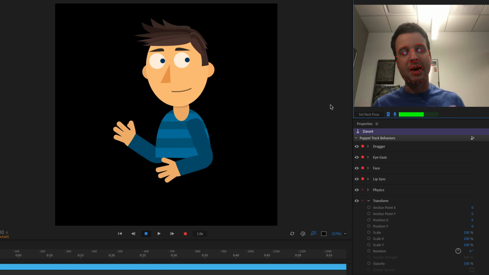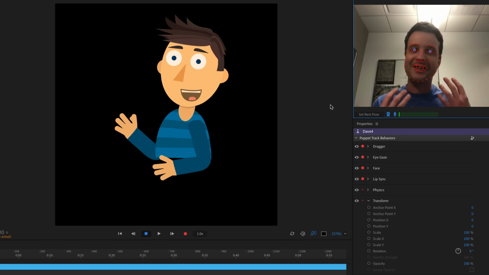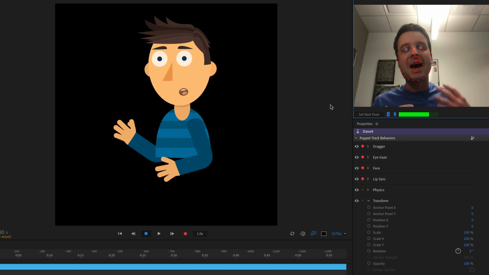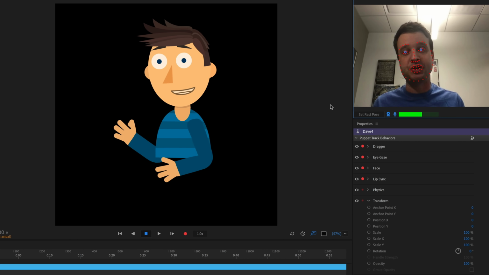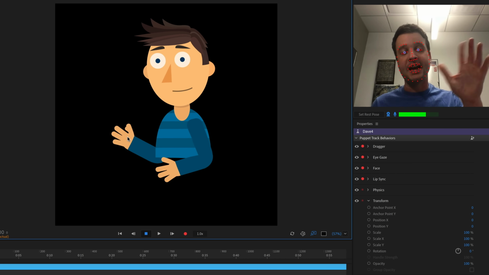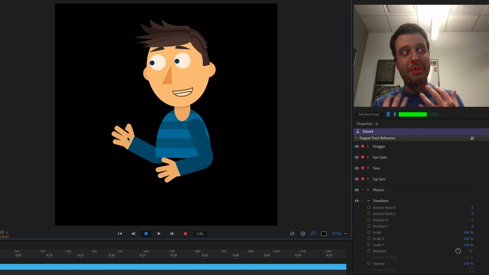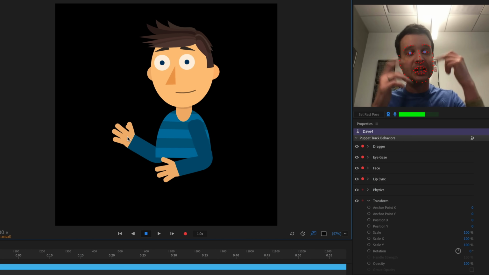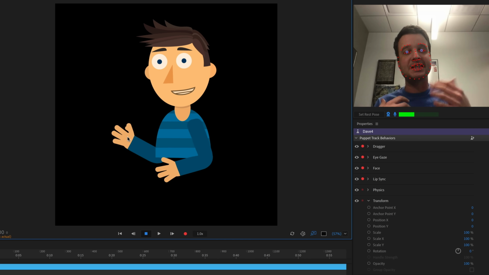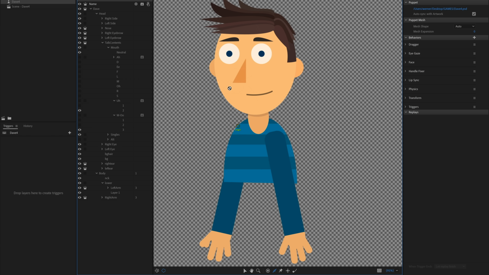So the next step I'm going to tackle is triggers. Triggers are one of the most critical parts of any character. It's going to add a lot of additional expressiveness to them. So I'm going to change the hands to be able to do that point and the open hand. I'm going to change the mouths to be able to do the sad mouth set. I'm going to change the eyelids to be able to trigger to the happy and impressed and half eyelid open eyes. So back in rig mode, let's start with something simple.